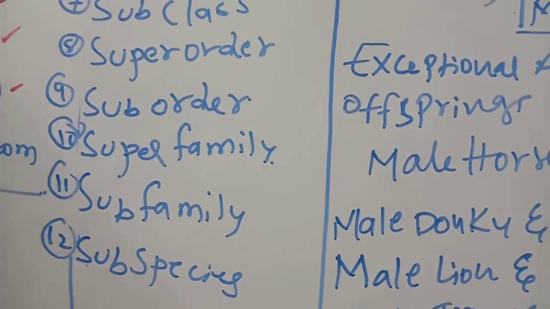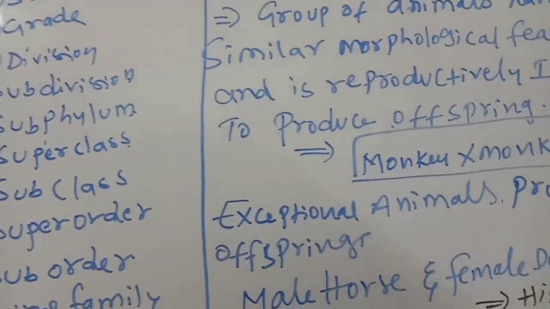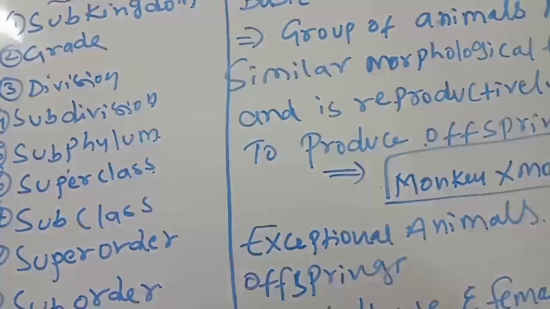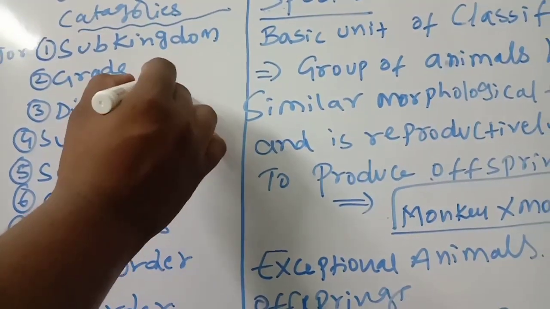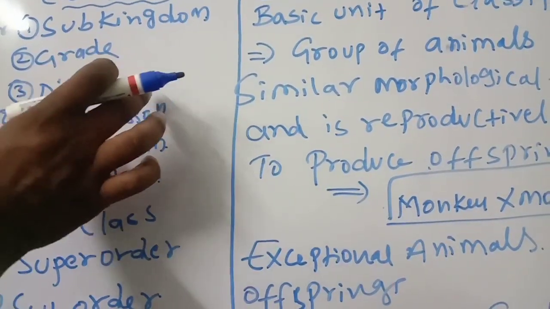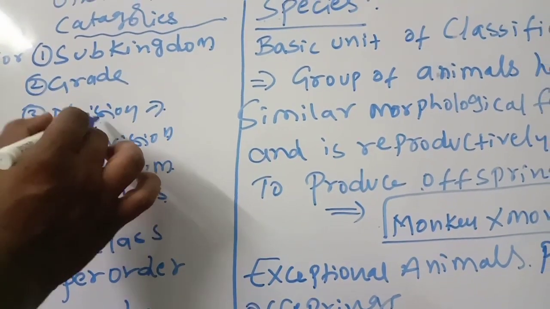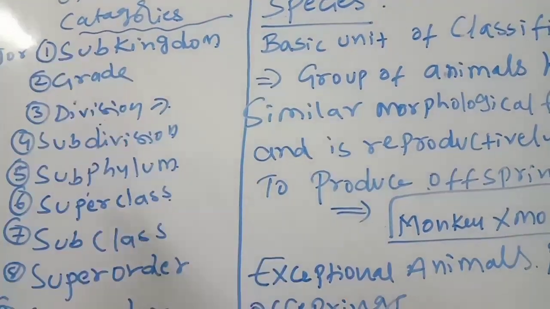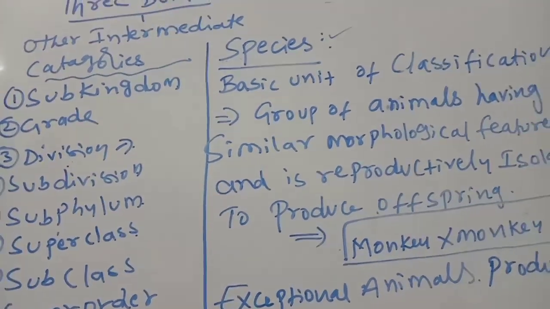But very rarely we will use these, only in some cases. Division means, in the plant kingdom, phylum is replaced with division. That point you should remember.